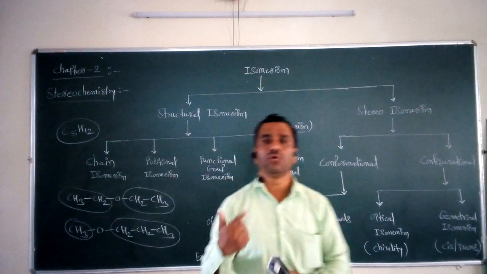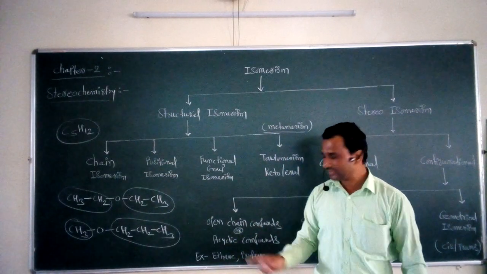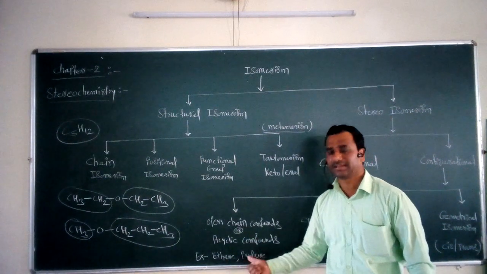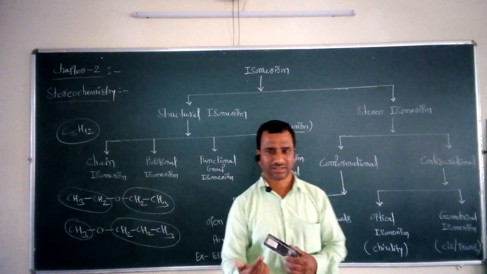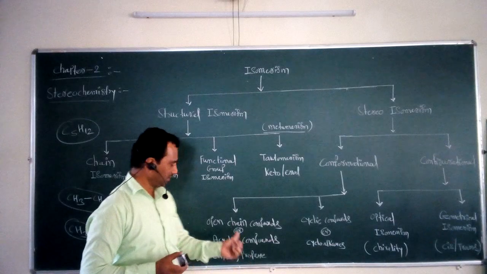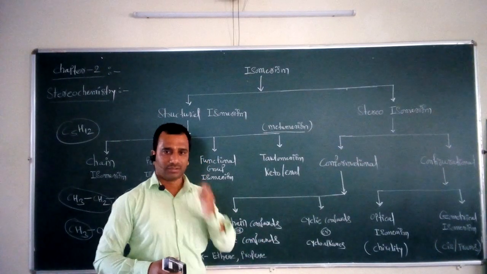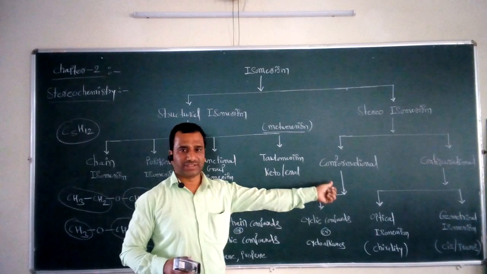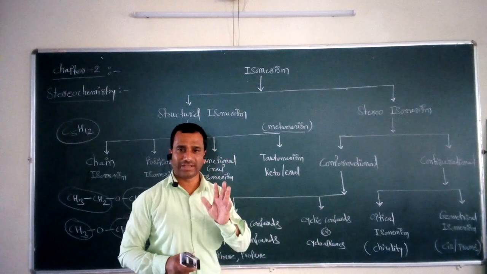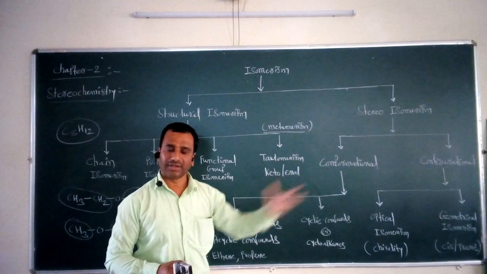Open chain compounds means compounds in which a cyclic chain is absent. So, such compounds are called acyclic compounds, like ethane, propane, or n-butane. All these compounds are called acyclic compounds, or straight chain or open chain compounds. And the second important type of conformational isomerism is called cyclic compounds, or cycloalkanes. So, cyclic compounds or cycloalkanes are the second type of conformational isomerism.